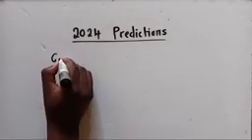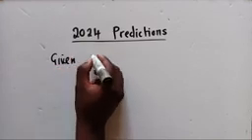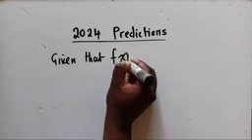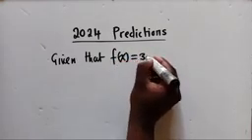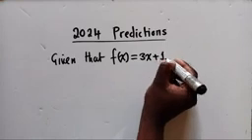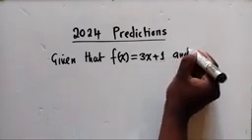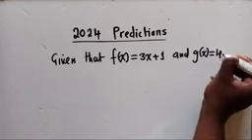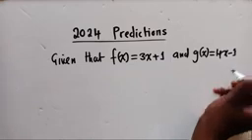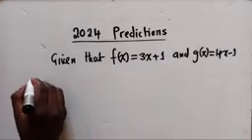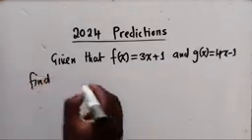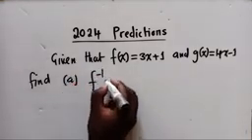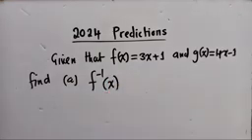Given that f of x is equal to 3x plus 1, and g of x is equal to 4x minus 1. Find, so we start with a, f inverse of x.